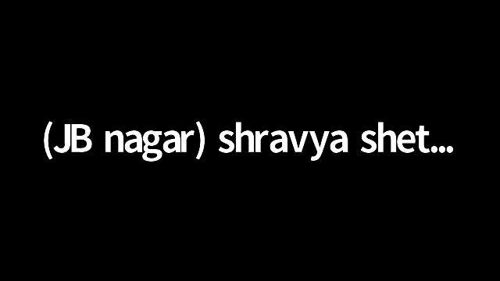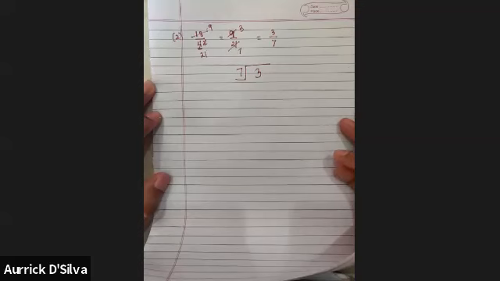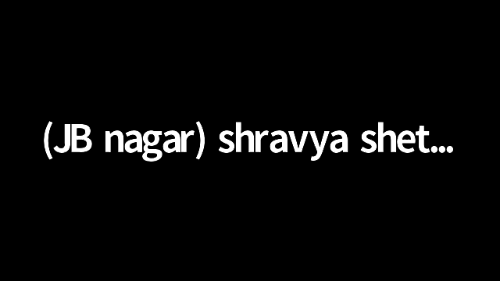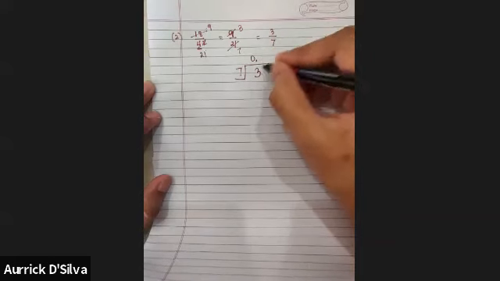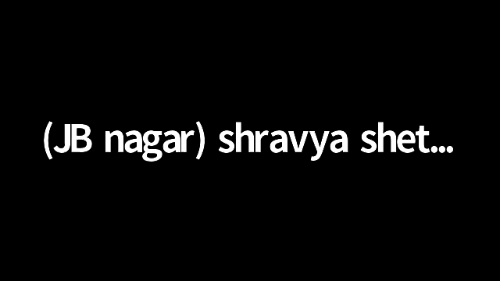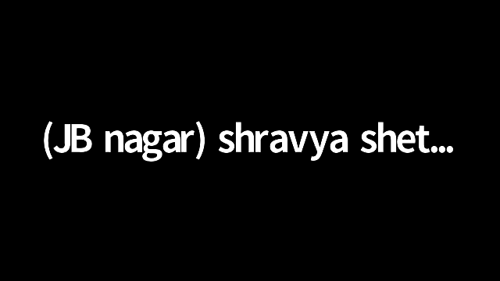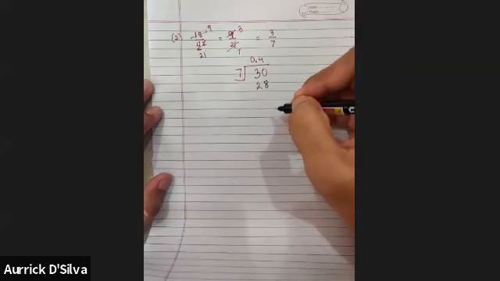Does 3 come in 7's table? No. It's smaller, correct? So what should I start on top with? 0. Then a point. So what will happen here? 30. Yes. Then tell me, 7 4s are 28. Yes.